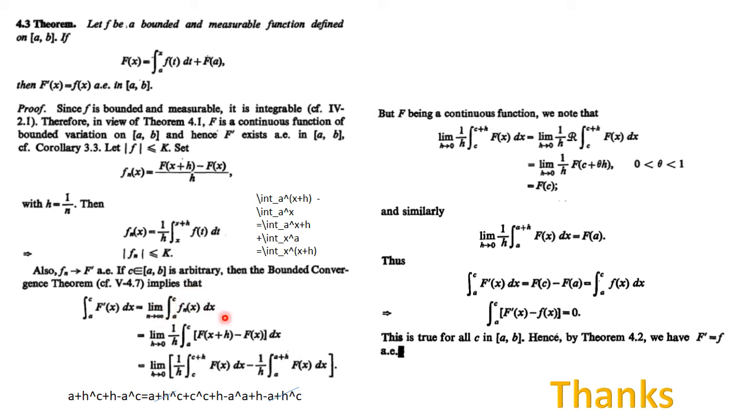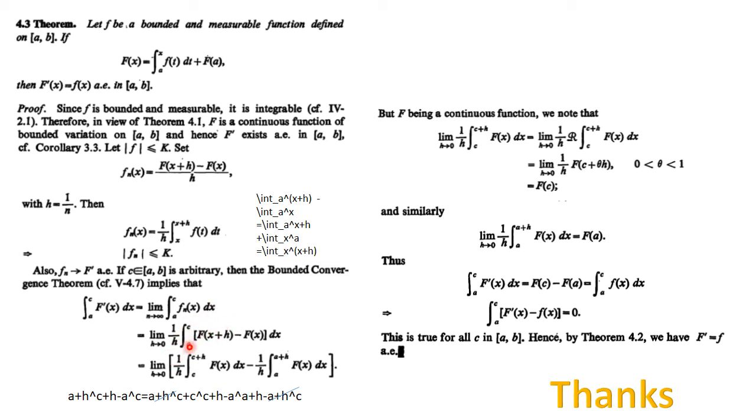Now put the value of f and x, we get this going from A to C. Now further see, first of all we apply the transformation. We put x plus h to be some u, then dx is replaced with du, and then limits are changed. Your a is now a plus h and c is now c plus h.